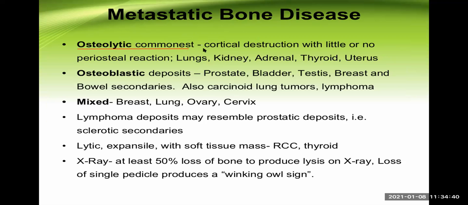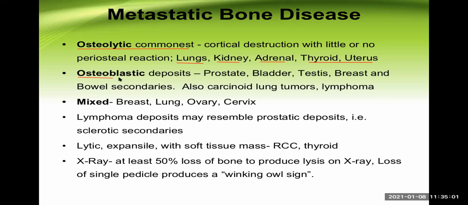There is a cortical destruction with little or no periosteal reaction, and they usually metastasize from the lungs, kidney, adrenal gland, thyroid, and from the uterus or endometrium. These are the osteolytic type of metastatic bone cancer.